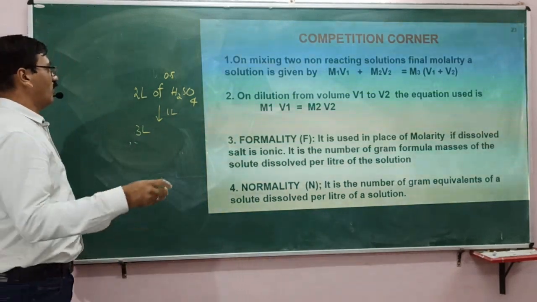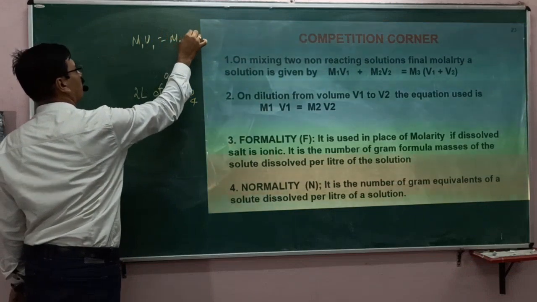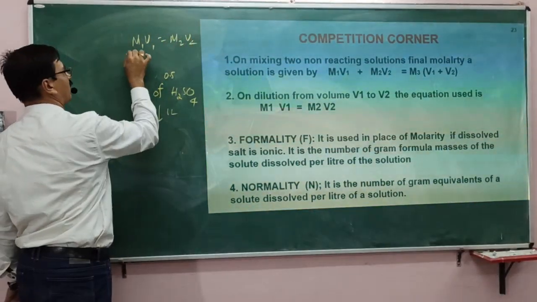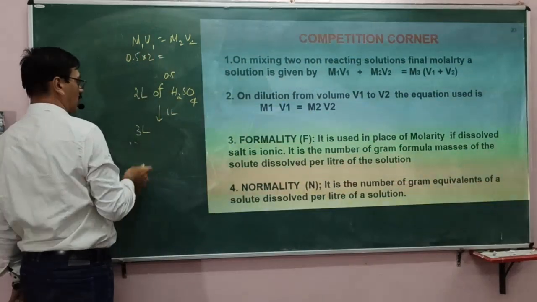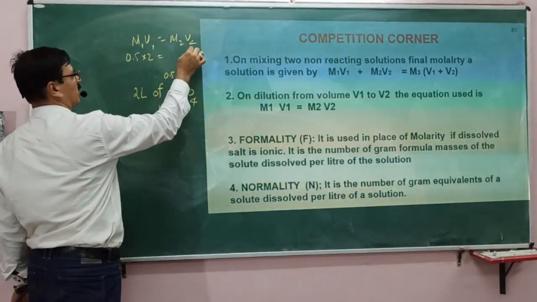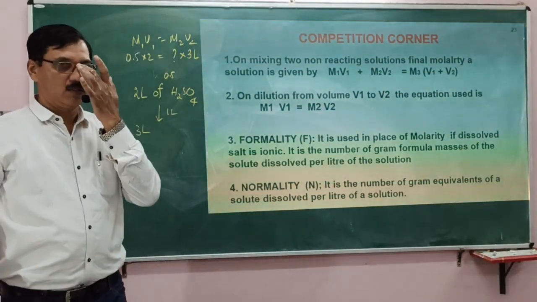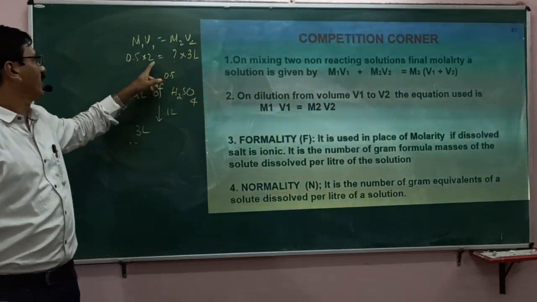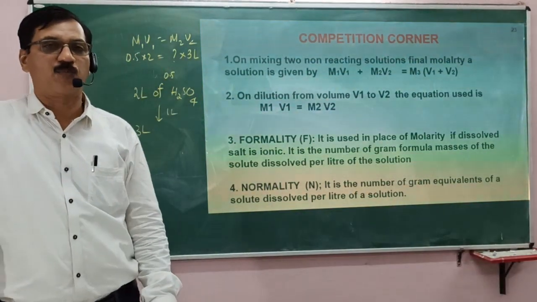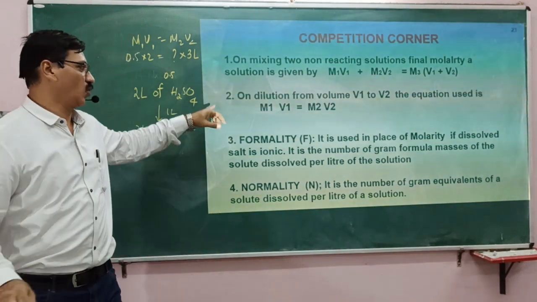So for that, what is to be done is M1V1 = M2V2. So M1 is 0.5, and 2 liters are there, into 2 liters. Now we have made it into 3 liters, therefore the new volume is 3 liters. So what is the molarity? You can transpose this 3 to here. 0.5 into 2 is 1. 1 divided by 3, that is 0.33 M. That is the molarity of the new solution.